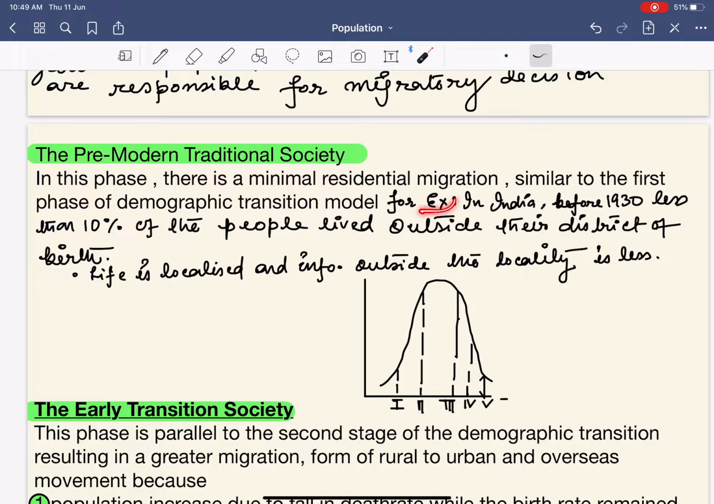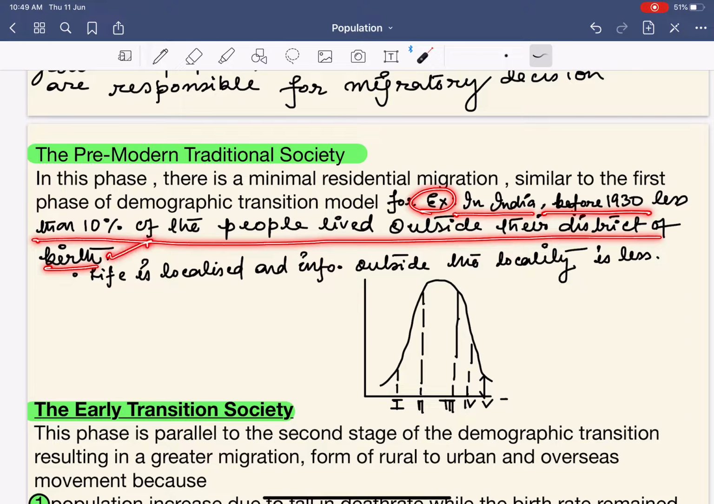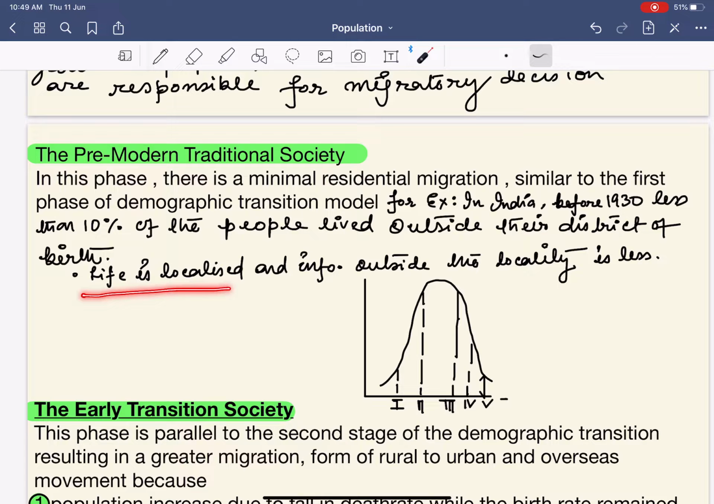For this, we have also given an example: in India before the 1930s, less than 10% of the people lived outside their district of birth. This is important because life is localized and information about other localities is less.